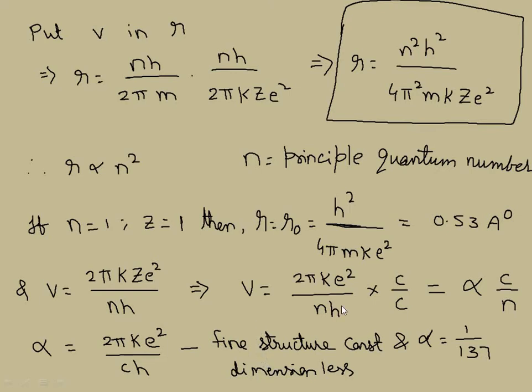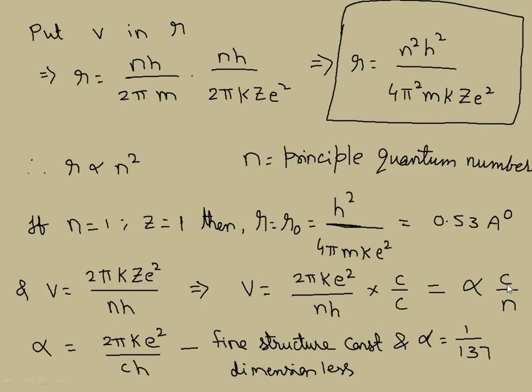Or else simply look here, I am telling you the shortcut, not only for this but for the other equations also. v equal to alpha into c by n, and we are telling that alpha is a constant value. Forget about this for a while, that we don't know the value, that alpha is 1 by 137. v equal to c by n. n is a principal quantum number, we know this, it's a number, so obviously a number is a dimensionless quantity. Right hand side we got c, that's it, right?